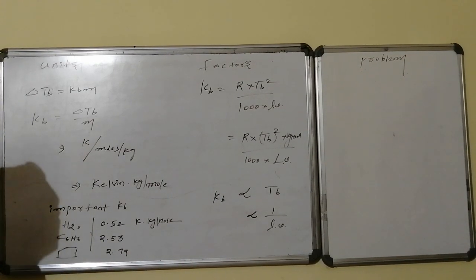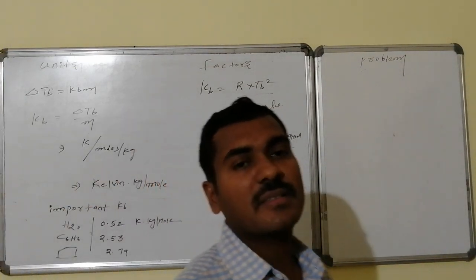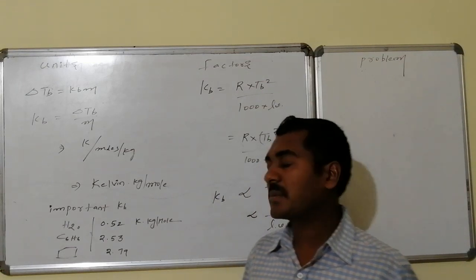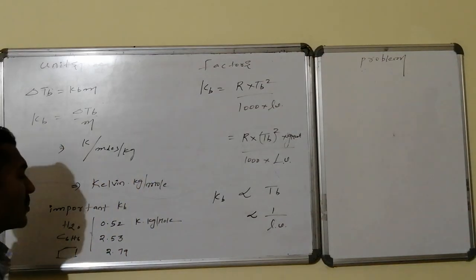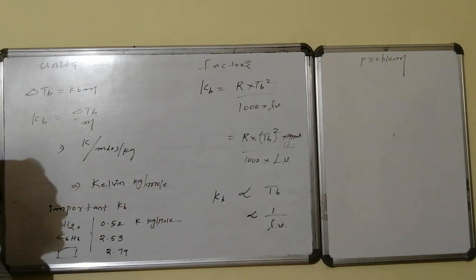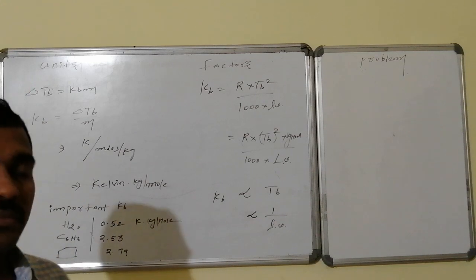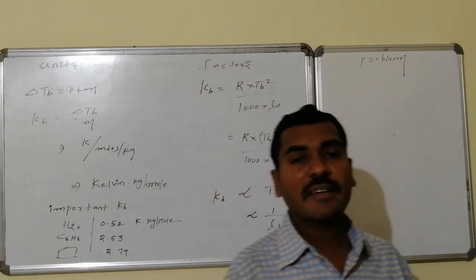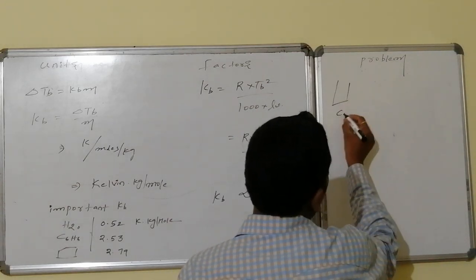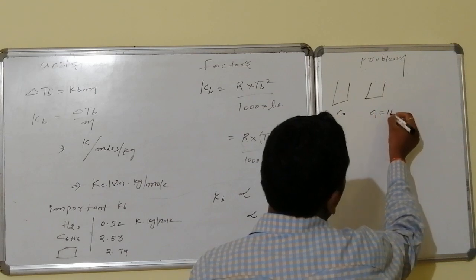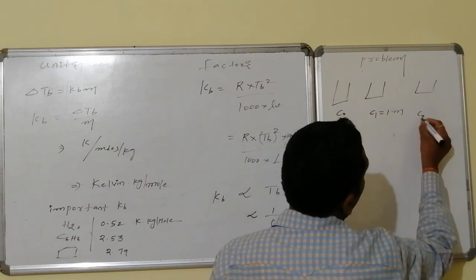The important ebullioscopic constants of different solvents are as follows. Water is very important because it is the universal solvent; it can dissolve all varieties of solid substances, ionic substances especially. The ebullioscopic constant of water is 0.52 K kg per mole, benzene is 2.53, and cyclohexane is 2.79. Let us go for a problem on how the ebullioscopic constant and the elevation in boiling point are related. Suppose water is the solvent with C0 concentration, water with 1 molal concentration, and the same water with 2 molal concentrations.